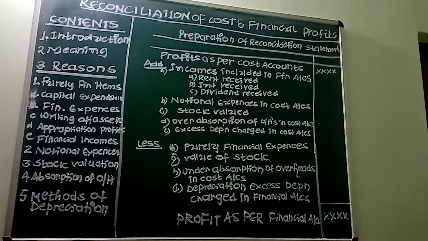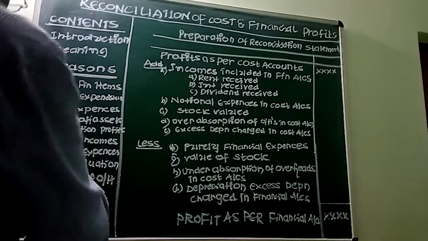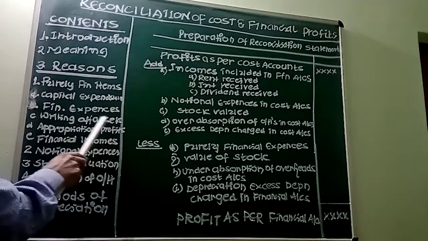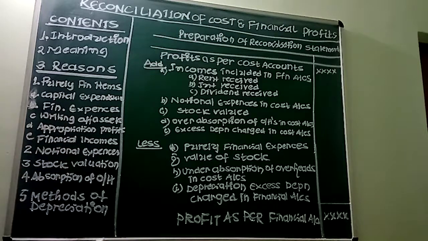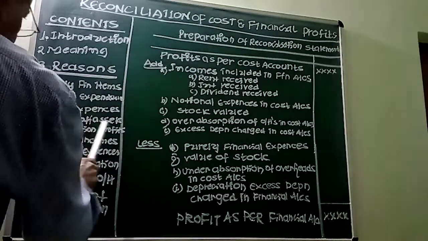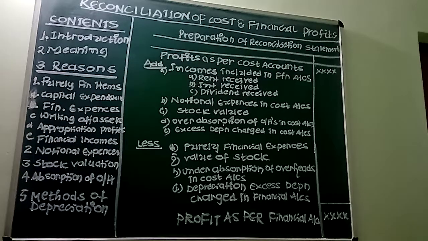See, next important thing is in financial accounting, we have to write off certain assets, but these items will not appear in cost accounts. Goodwill, preliminary expenses, patents, copyrights, advertisement, these are some of the assets which are written off under financial accounts.